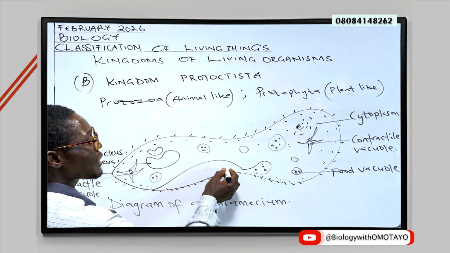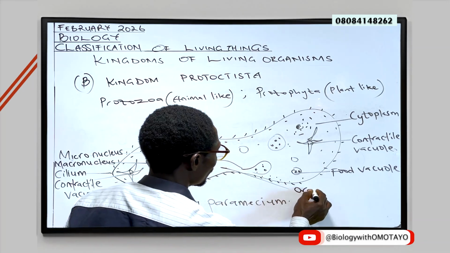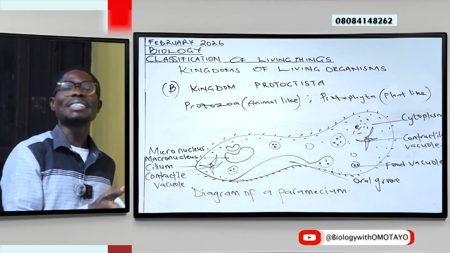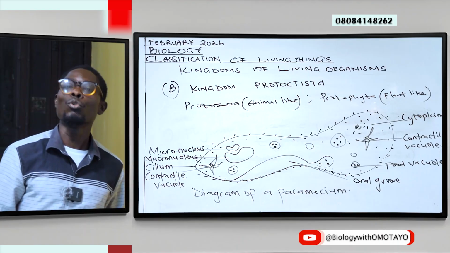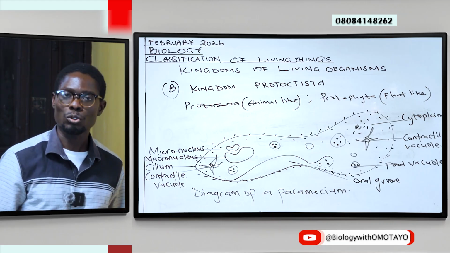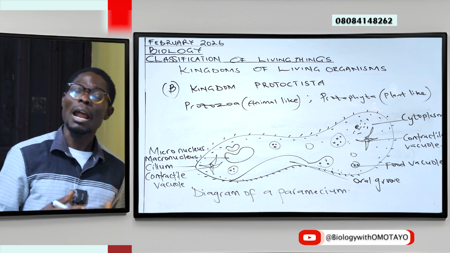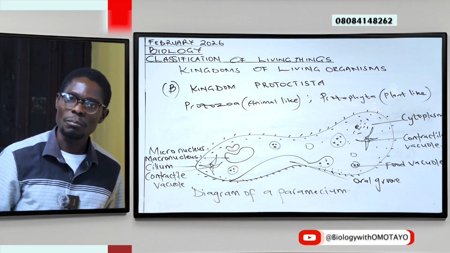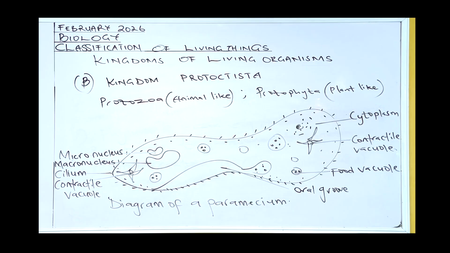Why? Because this is the oral groove through which the Paramecium takes in its food. The oral groove is like saying the mouth of the organism. So Paramecium is a heterotrophic organism. It feeds on ready-made food. So that's the oral groove.